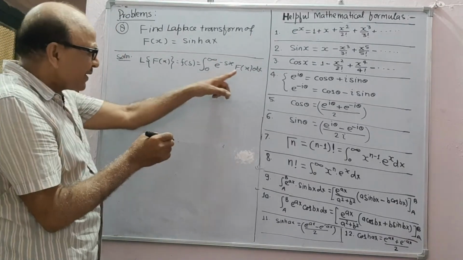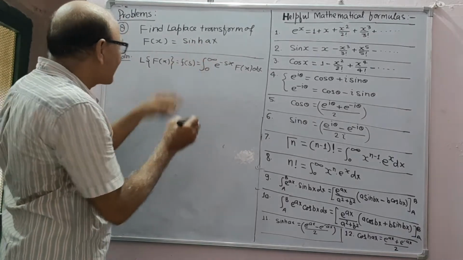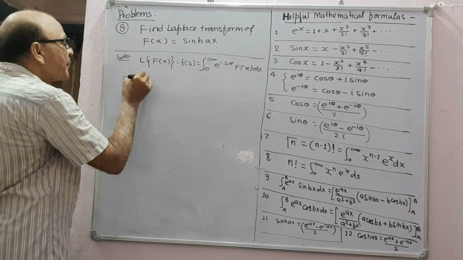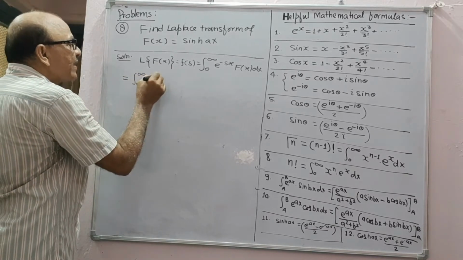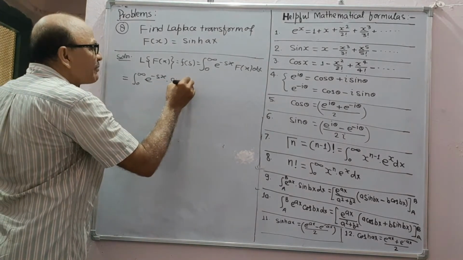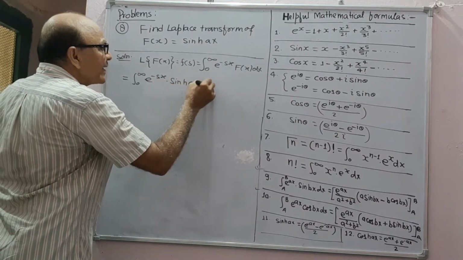Now replace f(x) with this. This is equal to the integral from 0 to infinity of e to the power minus sx into sin hyperbolic ax dx.